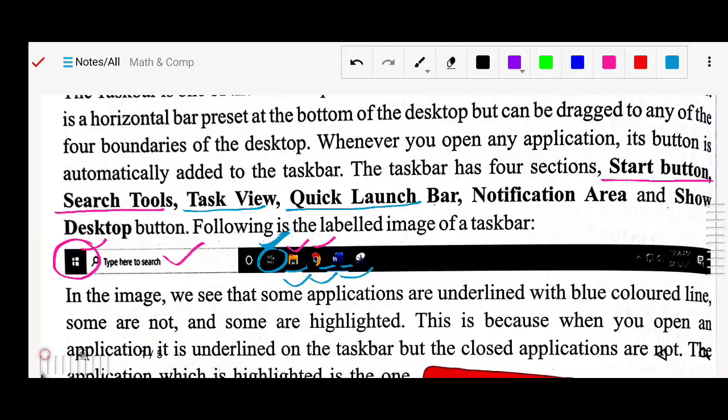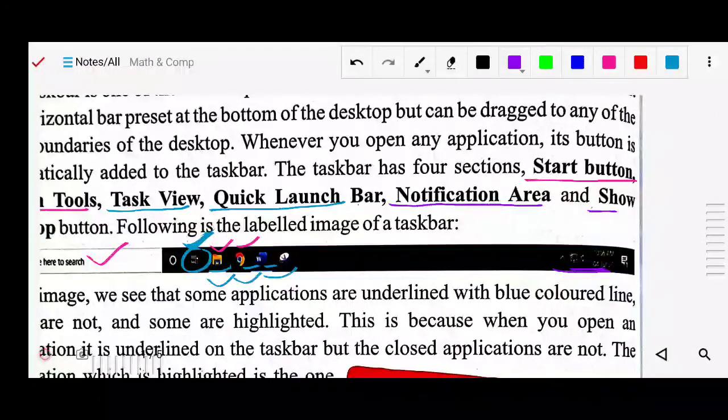Next we have the notification area. This is the notification area, and at the last, show desktop. Here at the last you can see the show desktop, or sometimes it is called Aero Peek. The Aero Peek function was called that in Windows 7. If you bring your mouse cursor here, any application you have opened will become transparent and your desktop will be visible, means you can see the desktop.